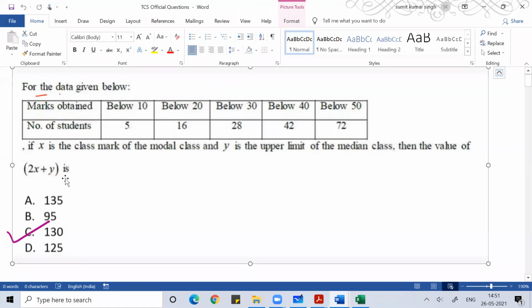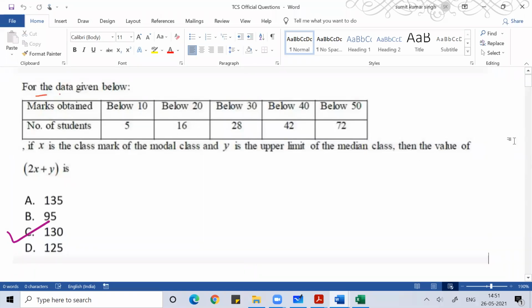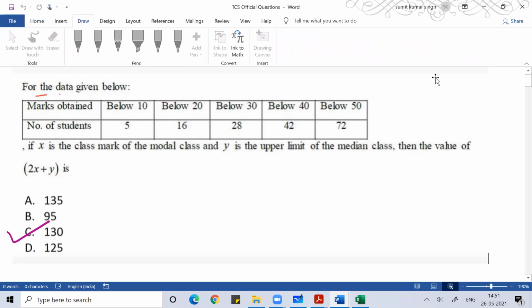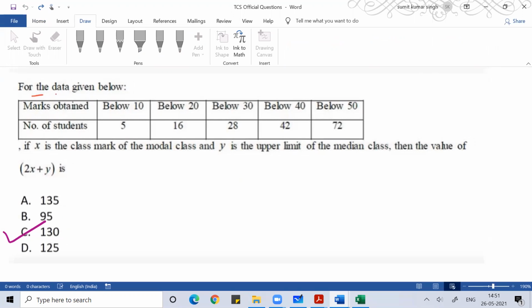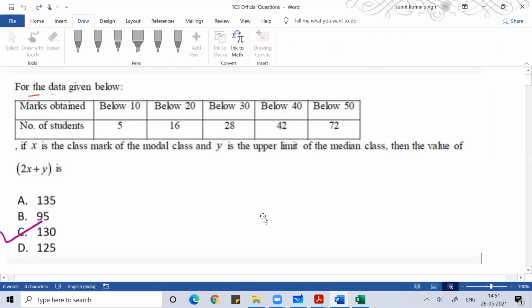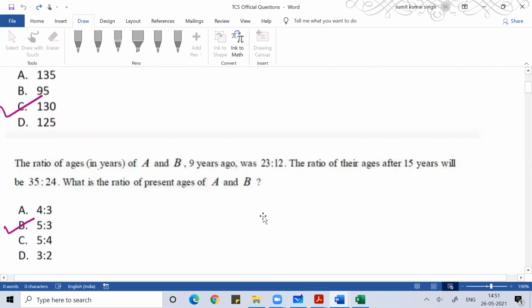So these are TCS official questions. I've taken the screenshot from the TCS website. If you are good in statistics, you can easily do these questions. If you're not good with statistics, then probably you cannot do this question. A lot of questions on statistics come in TCS.